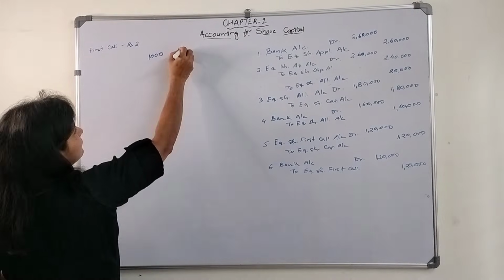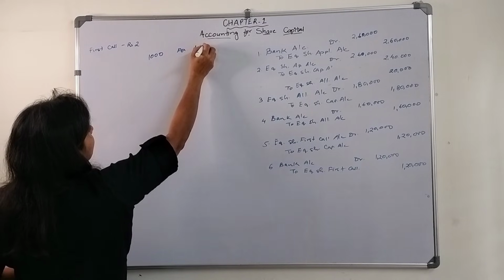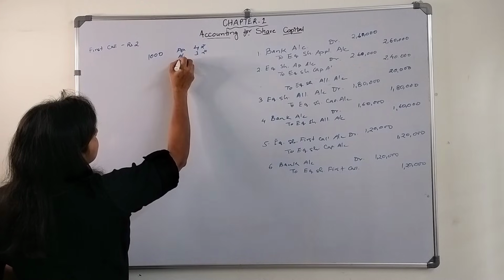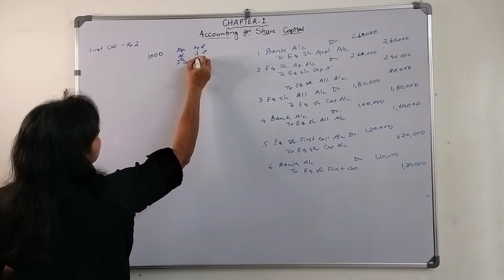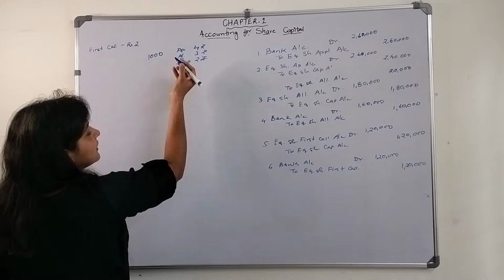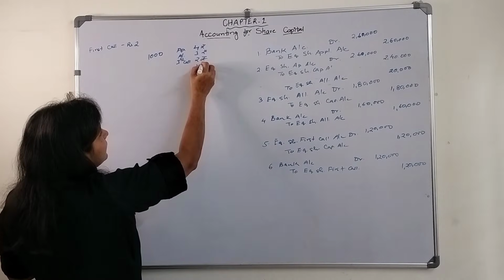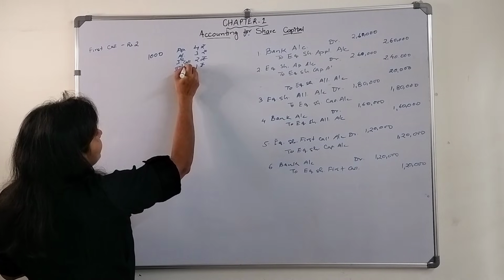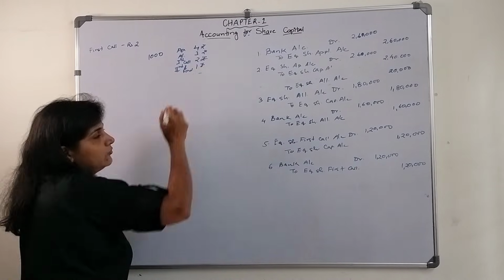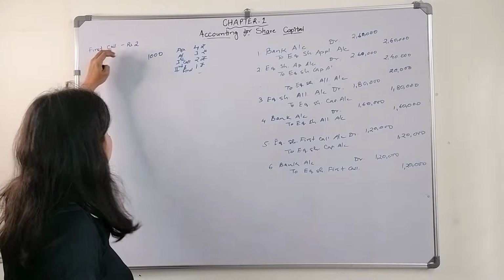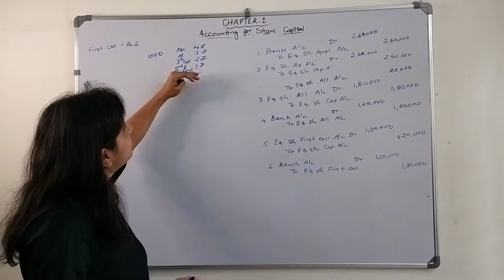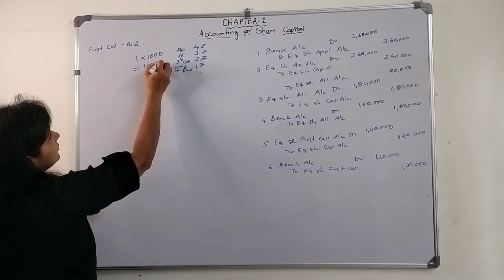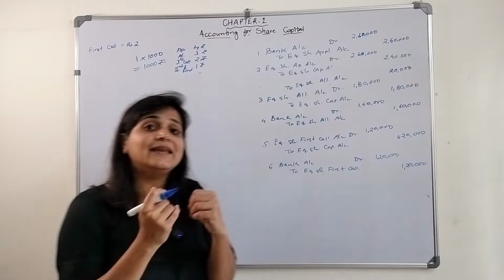See, application money was 4 rupees, allotment was 3 rupees, first call is 2 rupees, and the last due amount is 1 rupee, the second and final call. So this shareholder paid the first call money, but he also paid the second and final call money, that is 1 rupee, that is 1000 rupees he paid in advance.